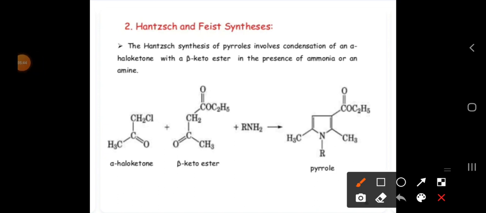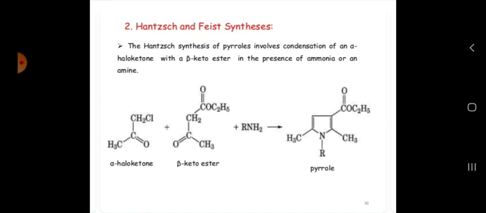So what is this reaction? Here also we are going to get a pyrrole derivative. Here we are taking an alpha haloketone, a beta keto ester, and amines also. Okay, so we are going to get the pyrrole derivative. So let us see the mechanism here.